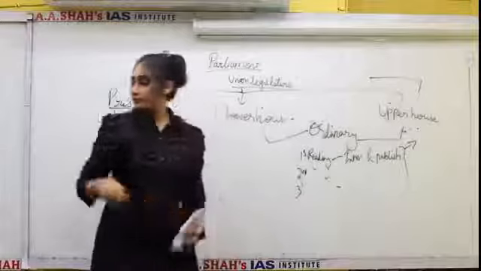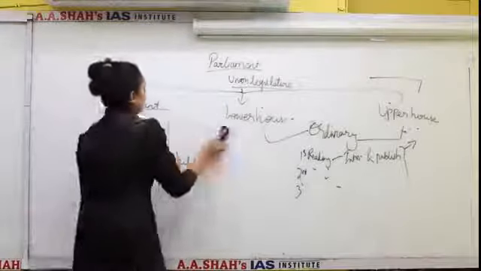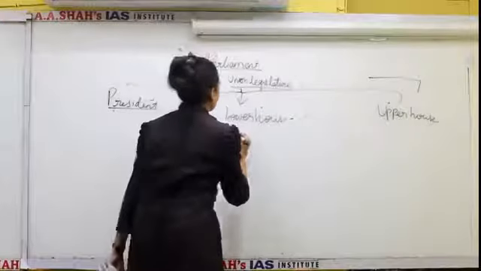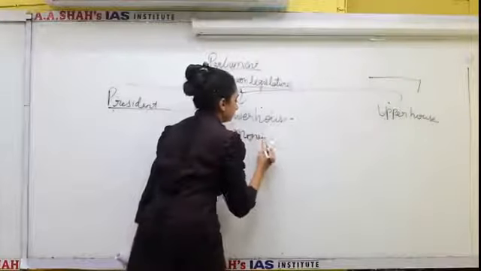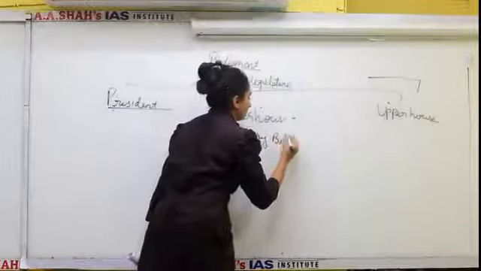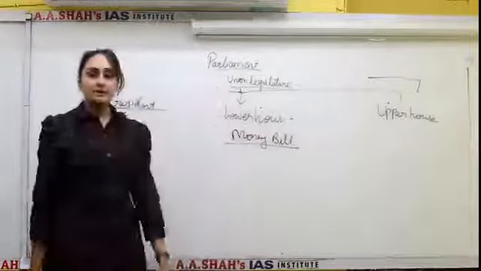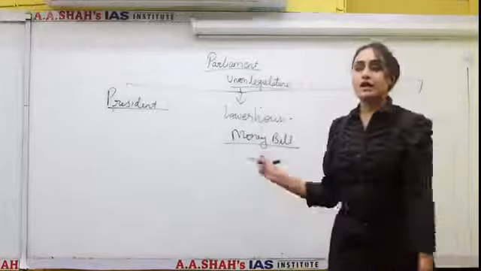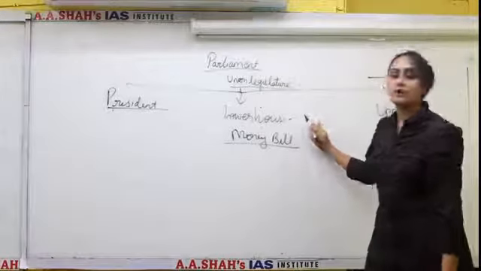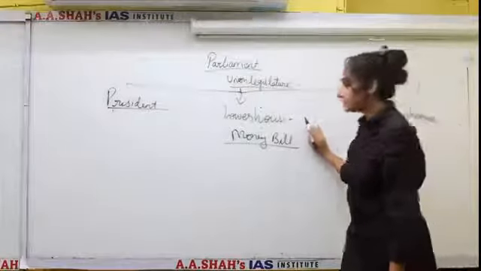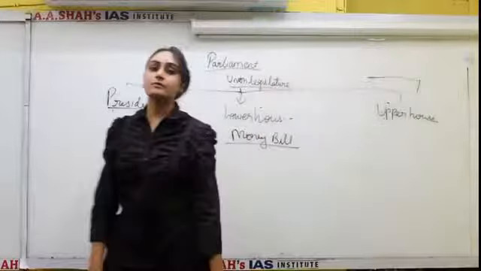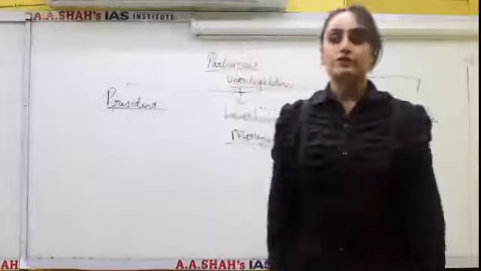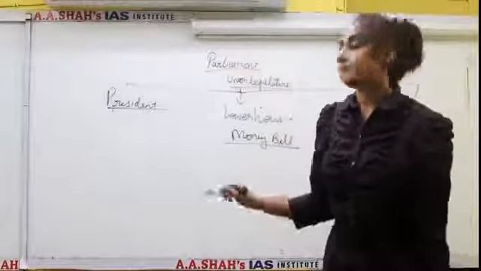Now the next type of bill, the second type of bill, is the money bill. Now, a money bill cannot be introduced in either house. It can be introduced only in the lower house, that is Lok Sabha, and that too with prior recommendation of the President. Only with the recommendation of the President can the bill be introduced in Lok Sabha.